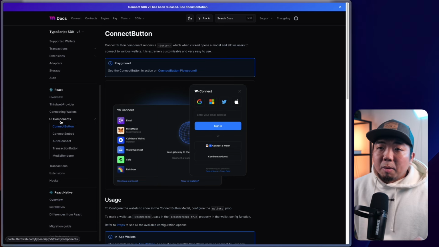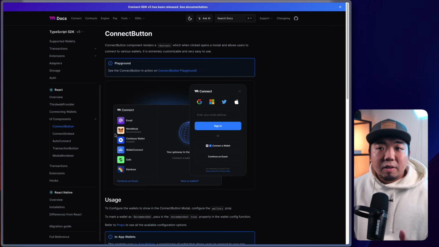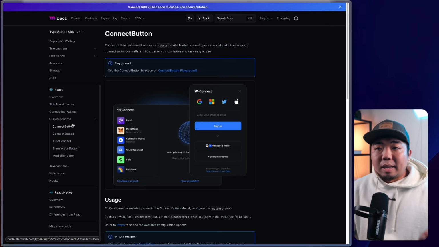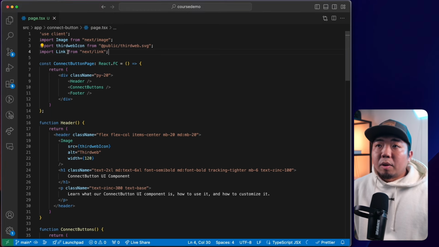Now, if you look at the components here on the side, we have a Connect button and we also have a Connect embed. Connect embed we're going to go over in another video. So in this video, we're only going to be covering the Connect button. But with that being said, we're going to come over to our code editor here, and we're going to open up our Connect button folder here.